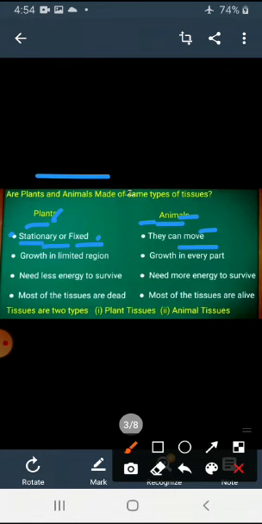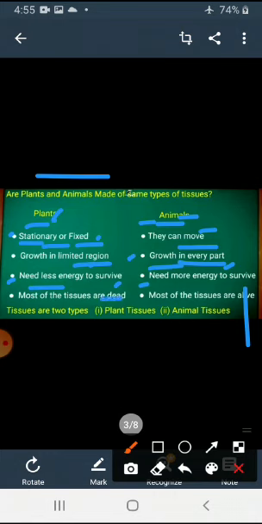The second one: plant growth is limited to a region. That means the growth is elongated, upward toward the top and downward toward the root. But animal growth happens in every part, like foot, hair, hand, every body part grows. Third, plants need less energy to survive, but animals need more energy to survive.